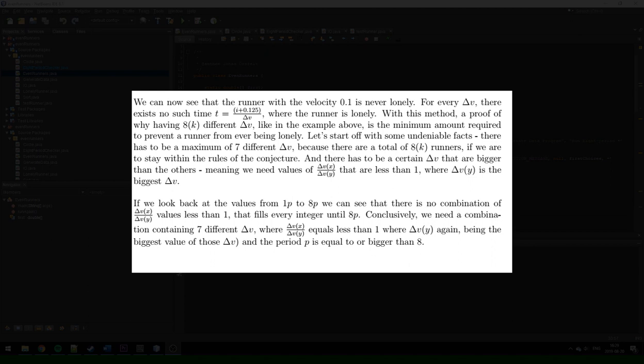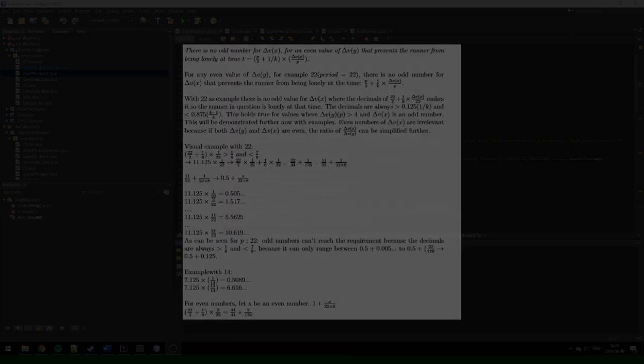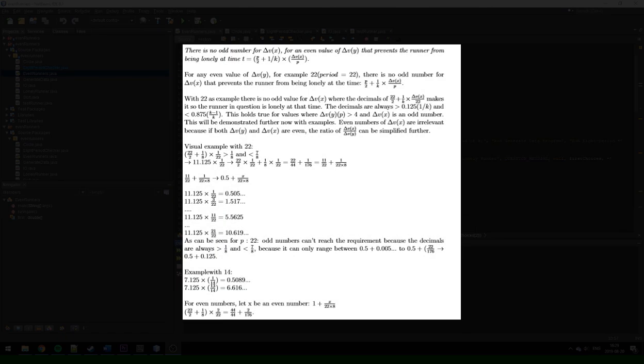Now I want to go over some characteristics about values of the ratio delta Vx divided by delta Vy. The first one being why there's no odd number for delta Vx for an even value of delta Vy that prevents the runner from being lonely at time t equals p divided by 2 plus 1 divided by k times delta Vx divided by p.